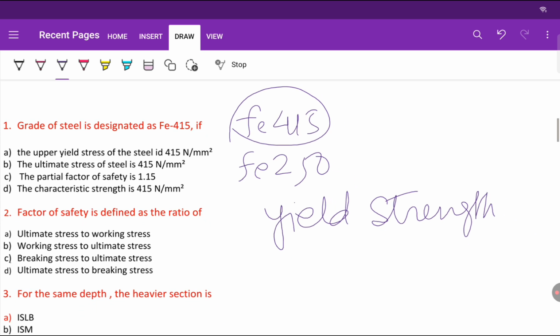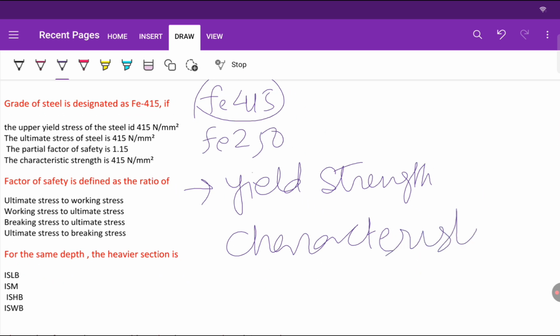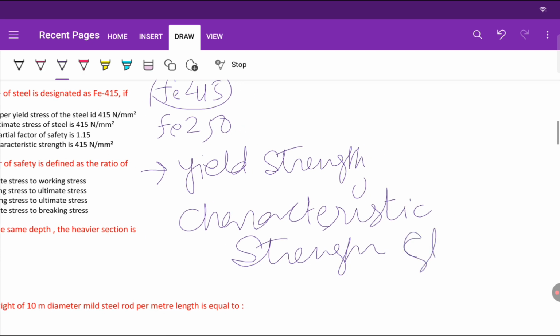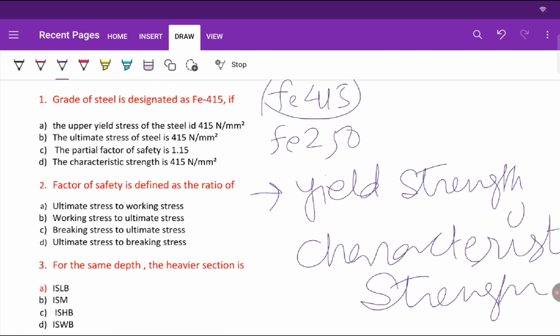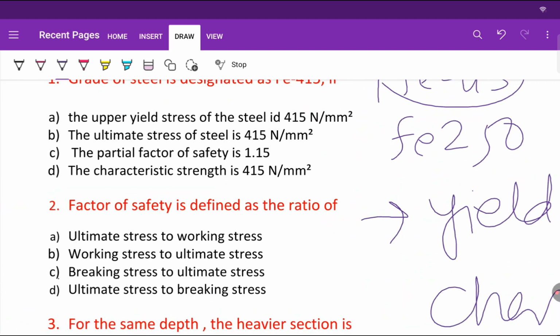Yield strength of steel, or it is also called characteristic strength of steel. So the answer will be the characteristic strength is 415 Newton per mm square, right?